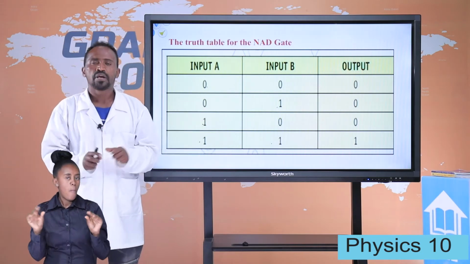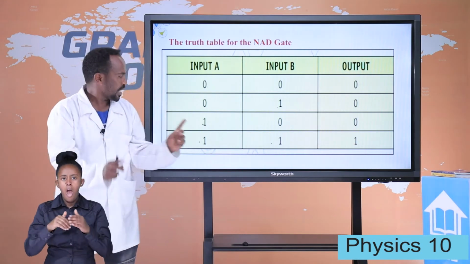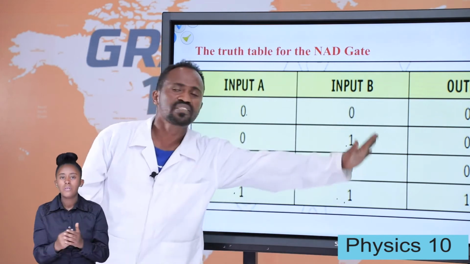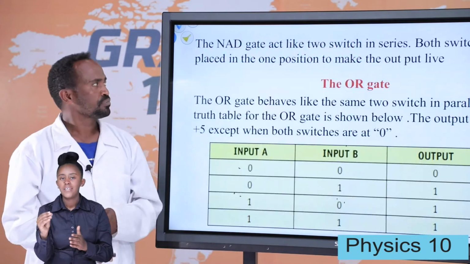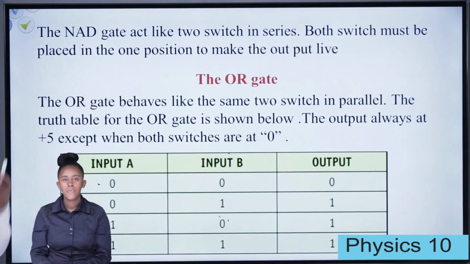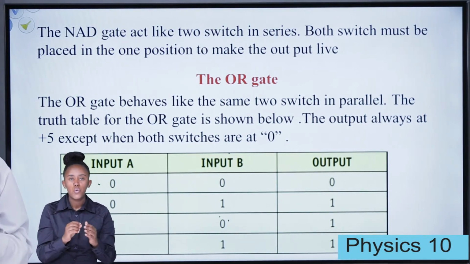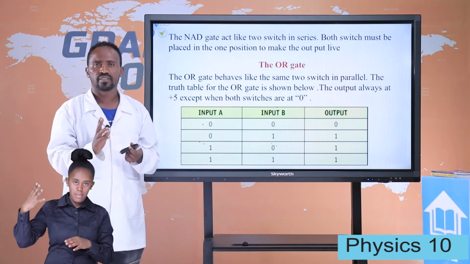But for the AND gate, the output is 1 if and only if both inputs are 1, otherwise 0. The AND gate acts like two switches in series. When two switches are in series, when both are closed, the light is on.